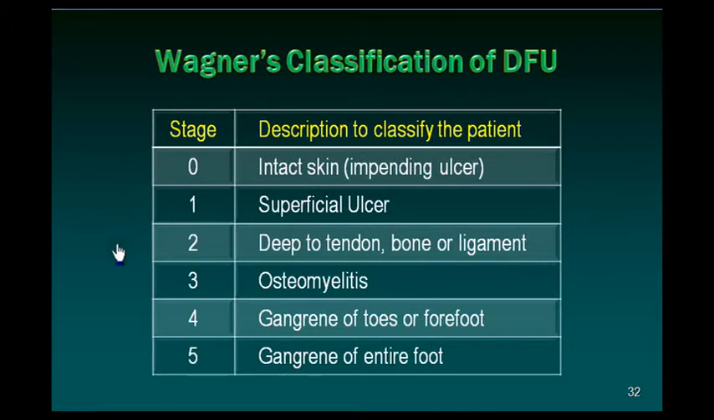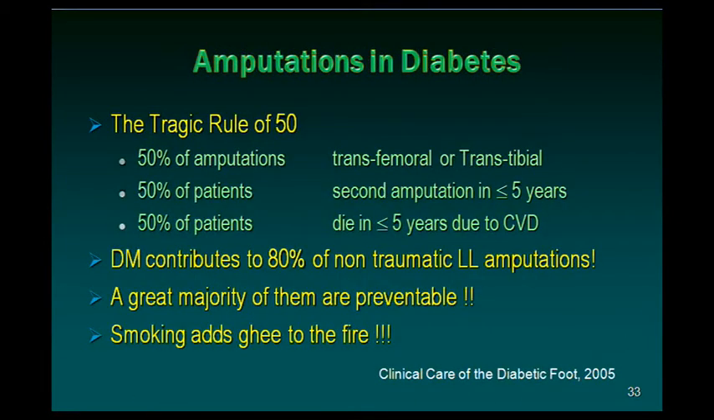Then comes the superficial ulcer, not much deep. Then a deeper ulcer up to the tendon, bone or the ligament, then associated osteomyelitis is stage 3. Then you have gangrene of the toes or forefoot, and gangrene of the entire foot is stage 5. So these are the different stages of foot ulceration, stage 0 to stage 5 as listed here.